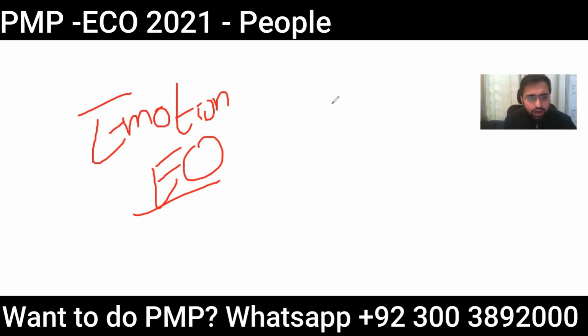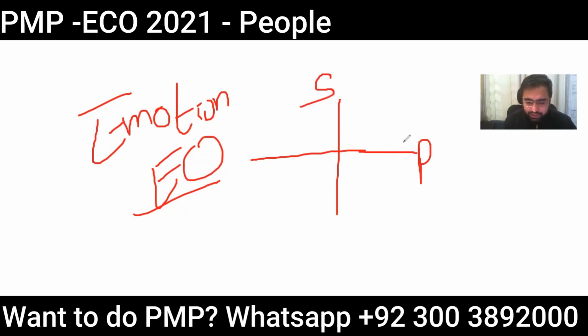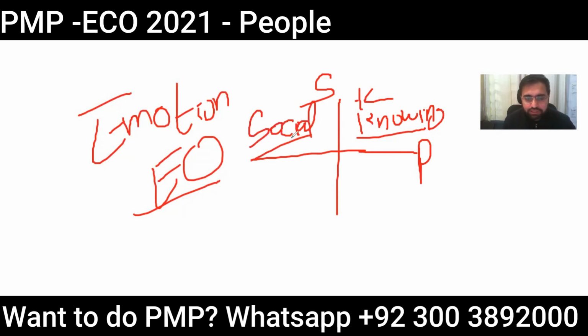So let me put how emotional intelligence can be classified. I love quadrants, I'm a quadrant guy. It is personal, it is social. So here, a person having high emotional intelligence will be good at knowing himself and knowing others socially. Here a person may be good in social skills, more outward, an extrovert, but he does not actually know himself. He's more of a bragger. Here a person does not know himself, and does not even know the emotions of others.